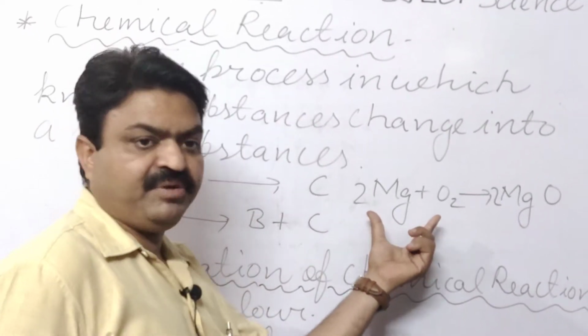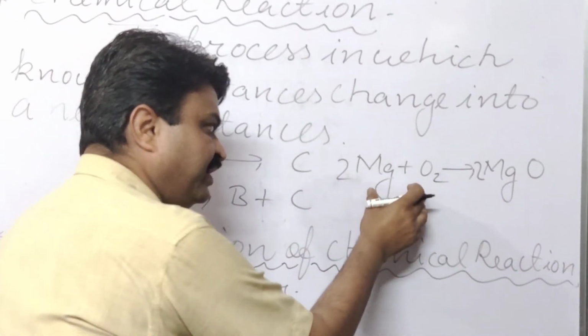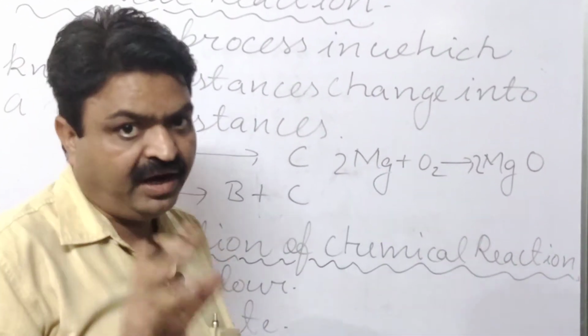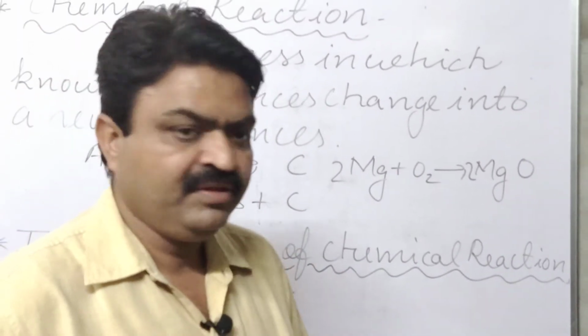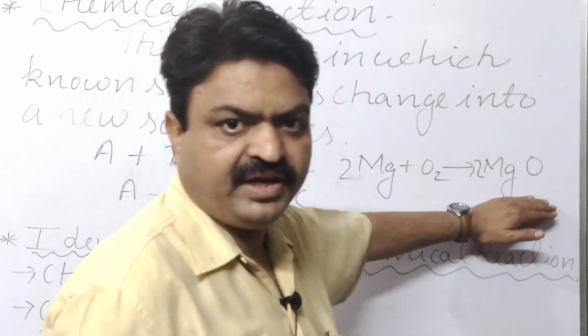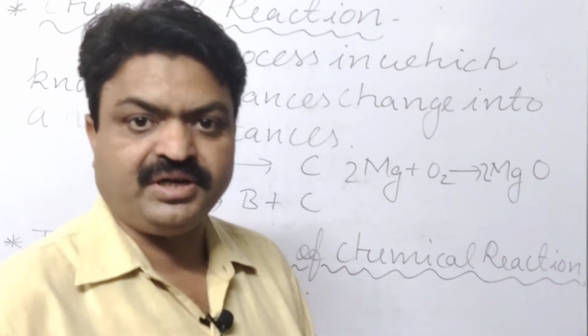So it is a chemical reaction. Here magnesium and oxygen are known as reactants, and magnesium oxide is known as the product.